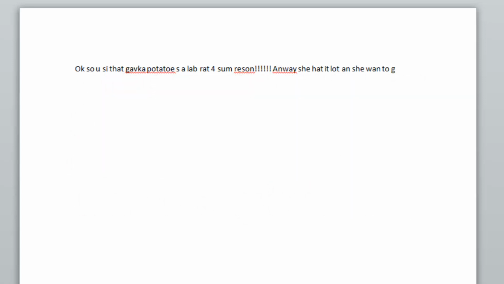Plot 1, your OC is in a lab, and scientists are doing experiments on the said OC. The OC then escapes and it turns out that they are actually a hybrid or something, I don't know. It doesn't matter why they're in a lab, but they just are, no questions asked.